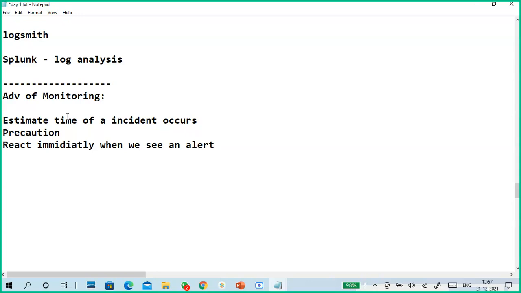If you see an alert you can react immediately, so it protects.